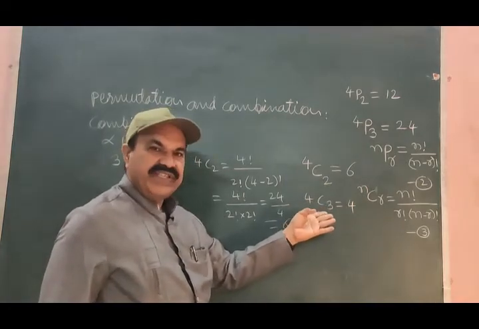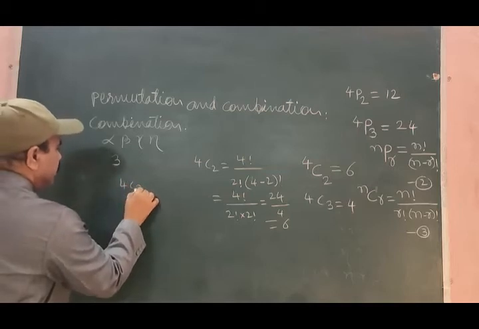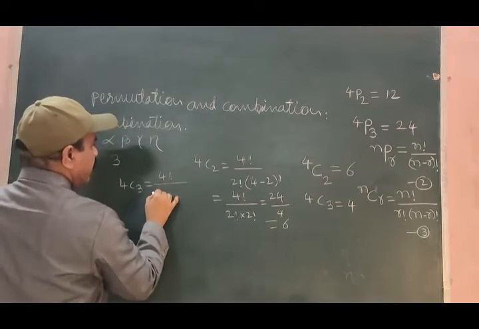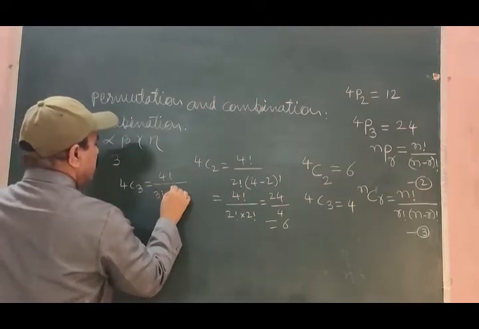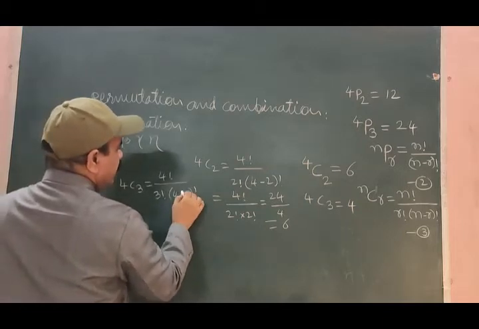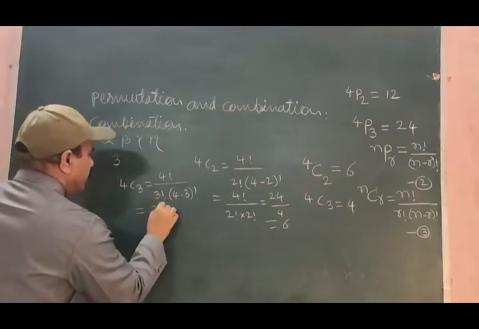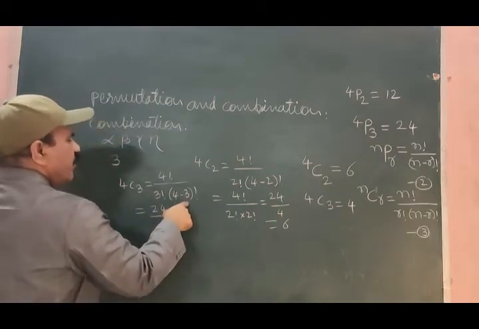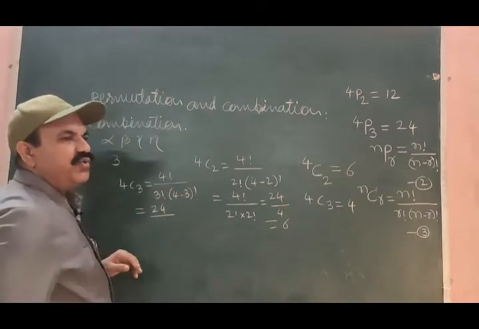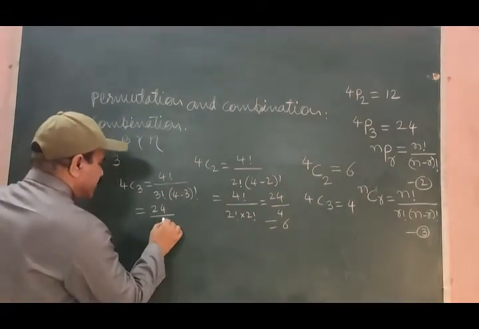And see, you got the answer 6 here. Let us do the same thing here. 4C3 is equal to 4 factorial divided by 3 factorial into 4 minus 3 factorial, because r is 3. That is equal to 24 divided by, 4 minus 3 is 1, 1 factorial is 1, 3 factorial is 1 into 2 into 3, 6.